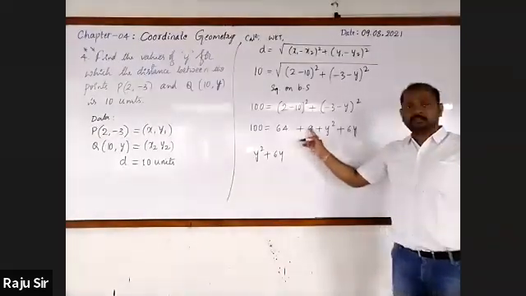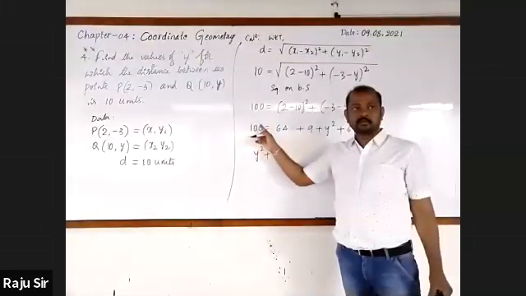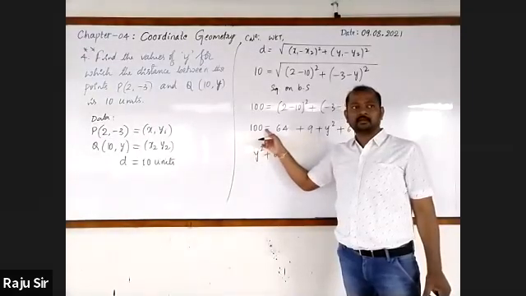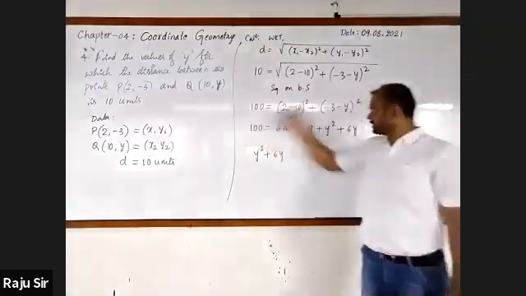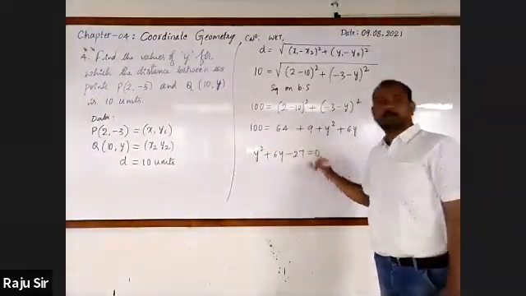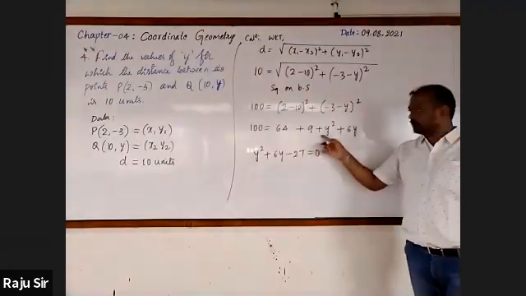73. Take that to the left hand side. 27. 100 minus 73, 27. Transfer that to the left hand side. Minus 27. Hope you have understood. We have reduced.